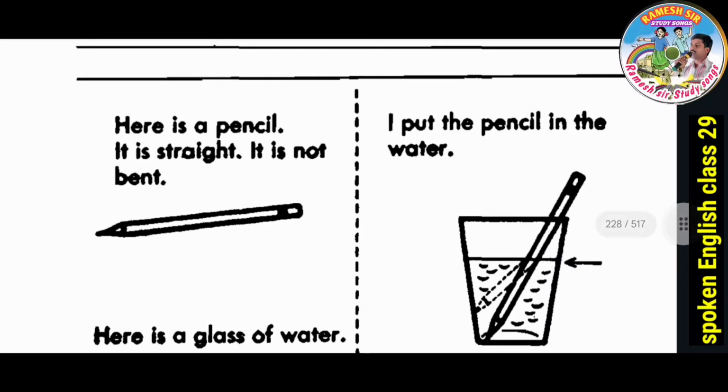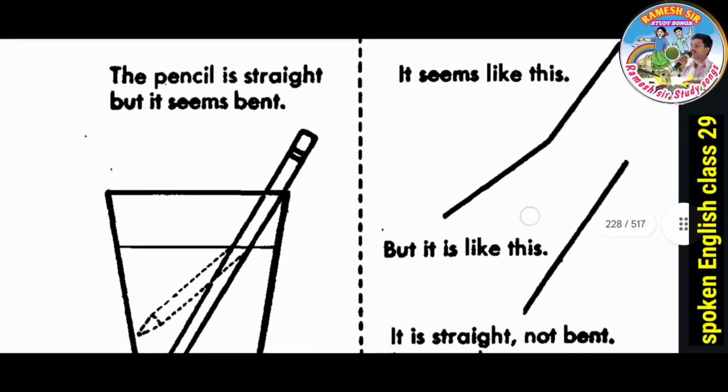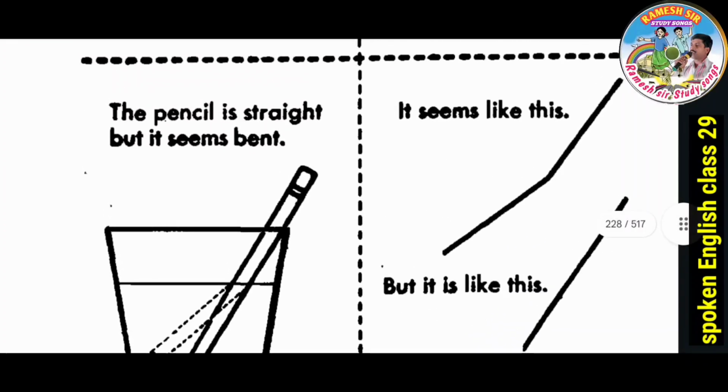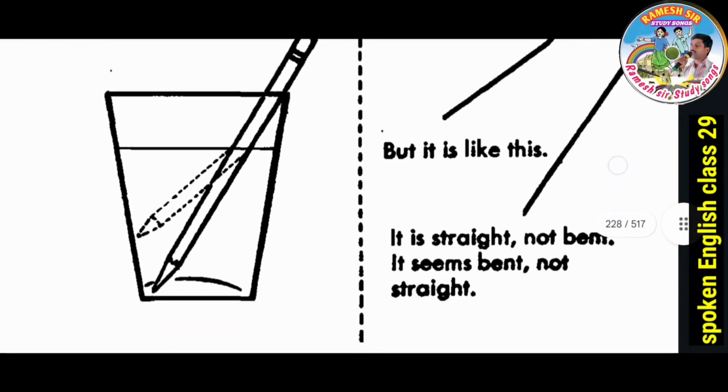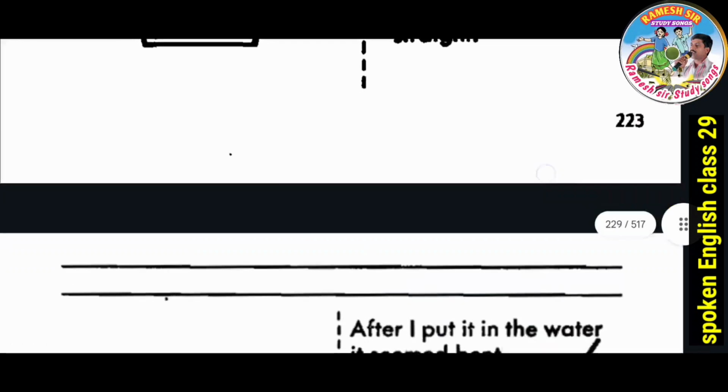I put the pencil in the water. Now where is the pencil? Now the pencil is in the water. The pencil seems bent where it goes into the water. Here observe this picture. The pencil is straight but it seems bent. It seems like this but it is like this. It is straight, not bent. It seems bent, not straight.